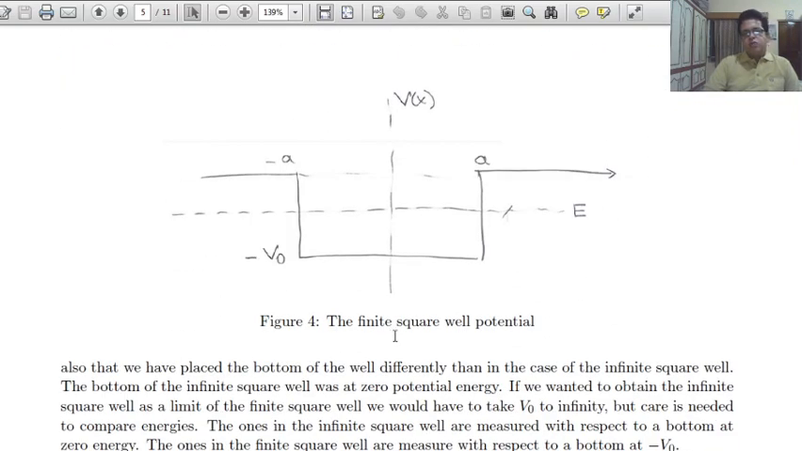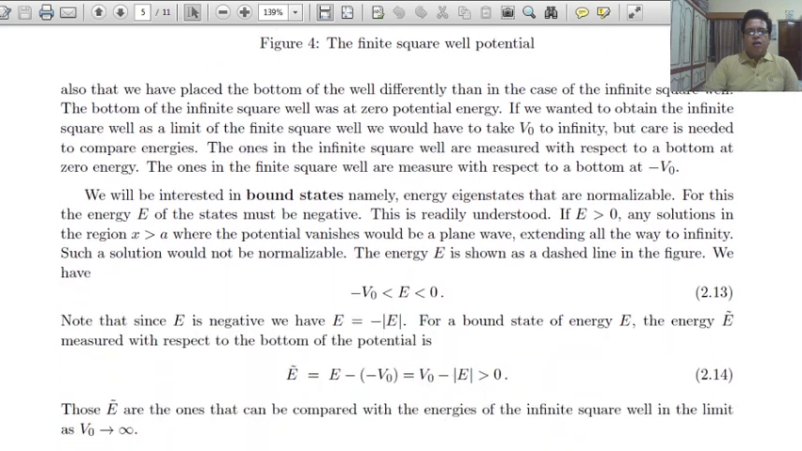The finite square well potential, from minus a to a, is minus V0. So here is 0, here is 0, and between minus a and plus a the potential is minus V0. This is the finite potential well. Note also that we have placed the bottom of the well differently than in the case of the infinite square well.